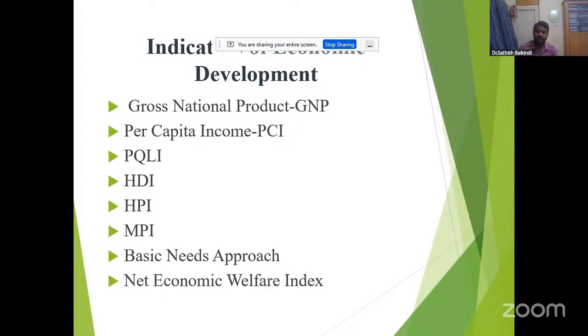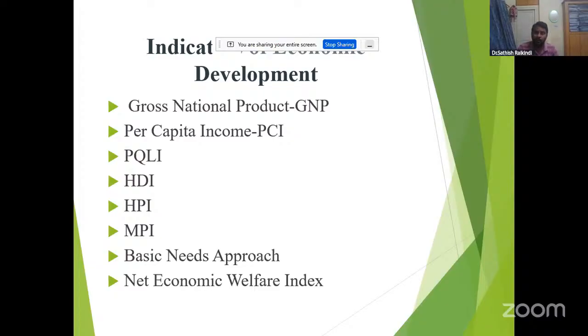And also the HDI, the Human Development Index, is also most important. The United Nations Development Programme, UNDP, introduced the HDI, with the first Human Development Report published in 1990. Who initiated HDI? UNDP introduced it in 1990 in the first HDR.